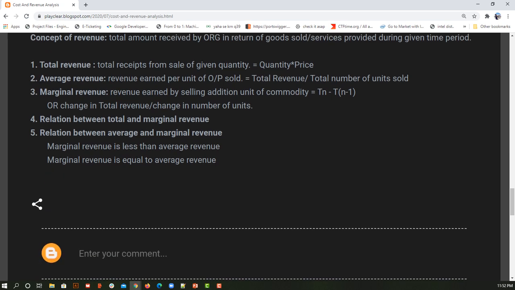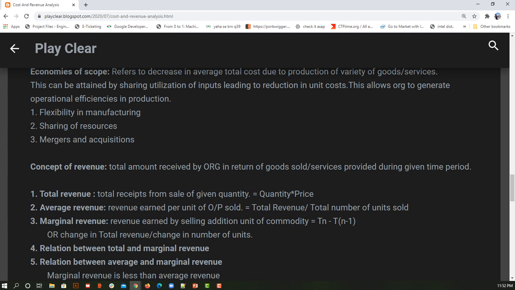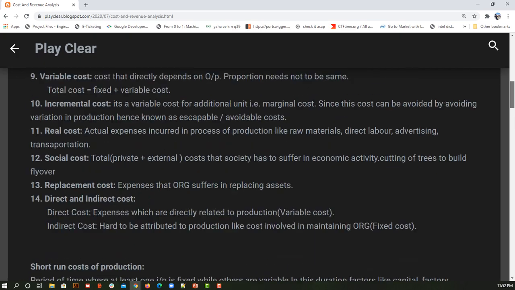If you have any queries about price giver or price taker, you can watch the previous videos in which we discussed these terminologies in detail, under market structure.